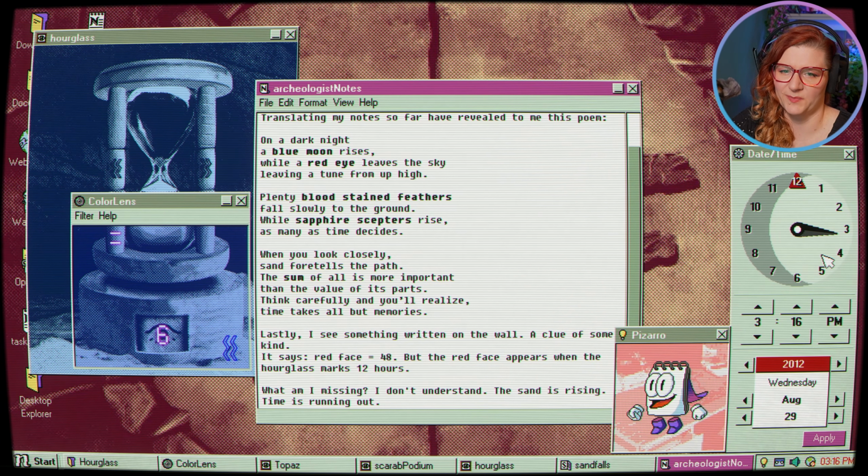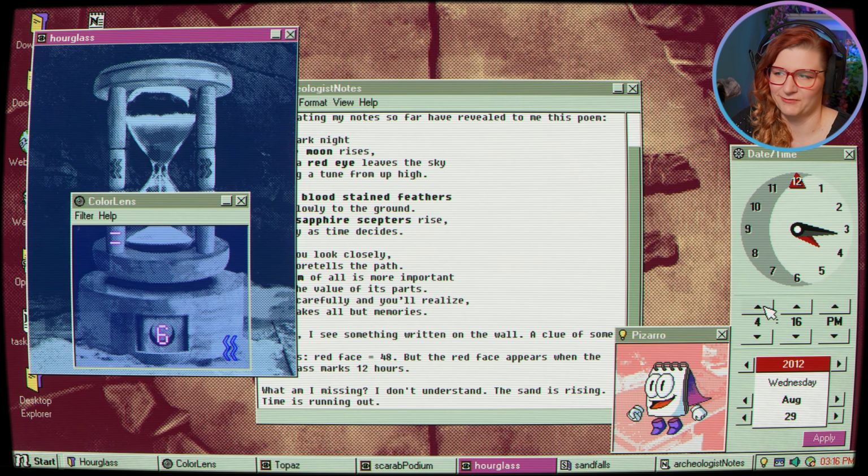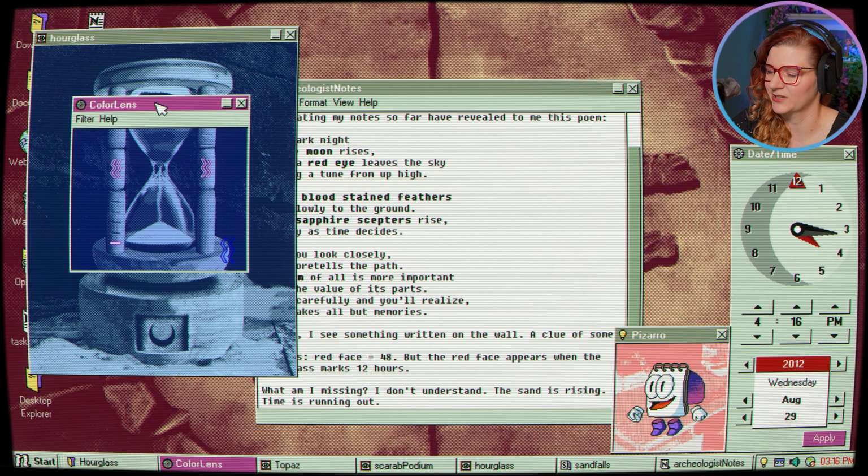So the time still passes, and the time currently is just synced to my computer. Hopefully I don't have to change my system time. I mean, there are things here. Yeah, okay, yes, we can just change the time in the game without having to mess with anything outside. And that changes what happens here.